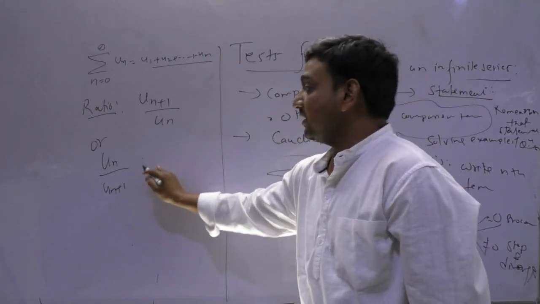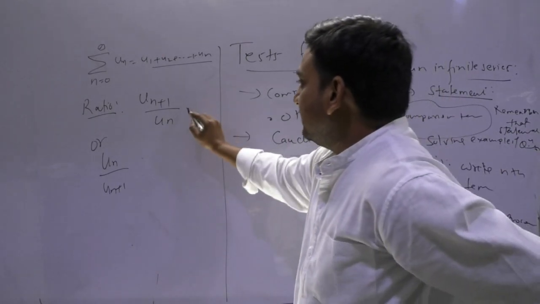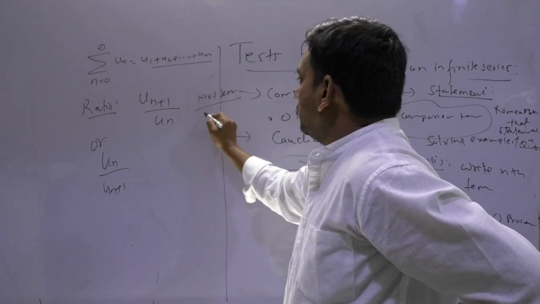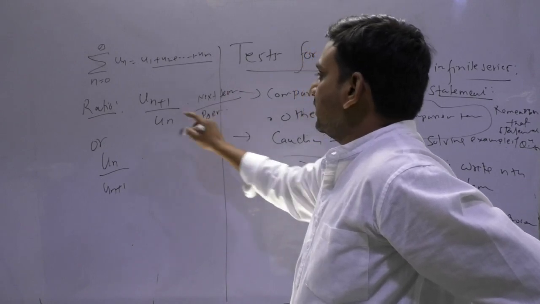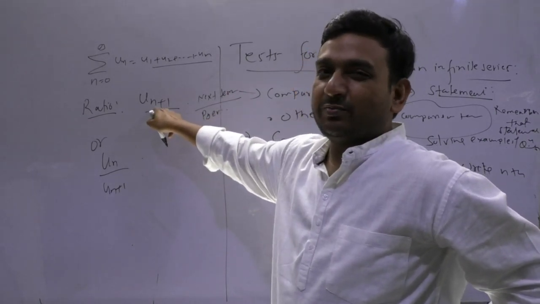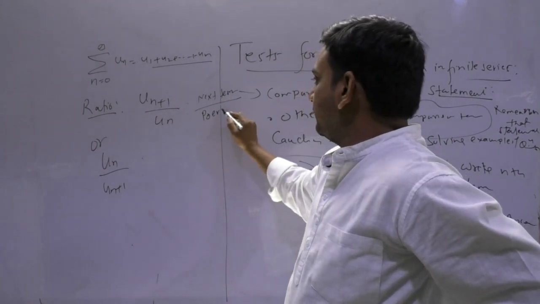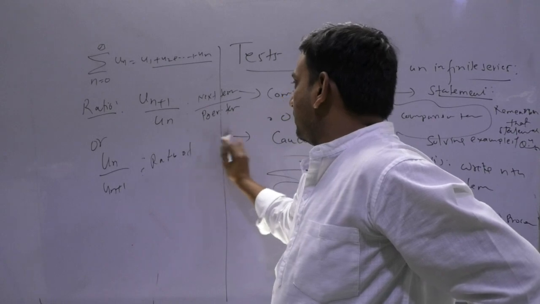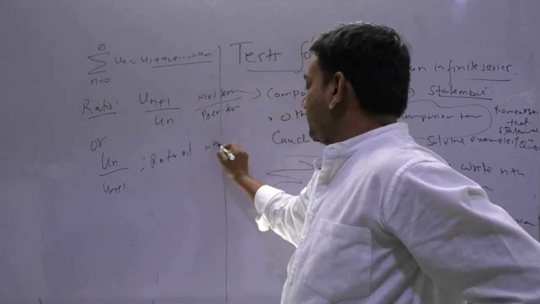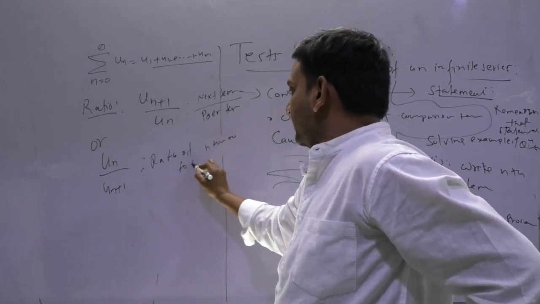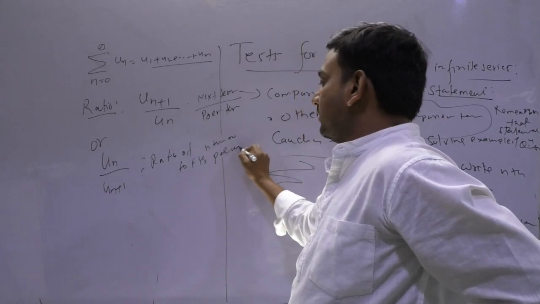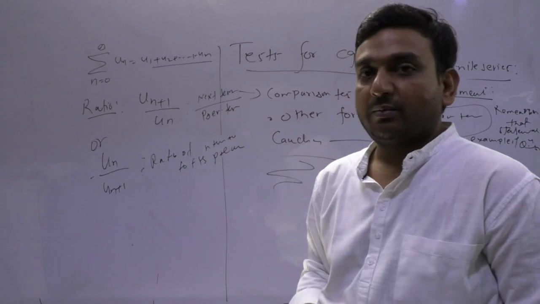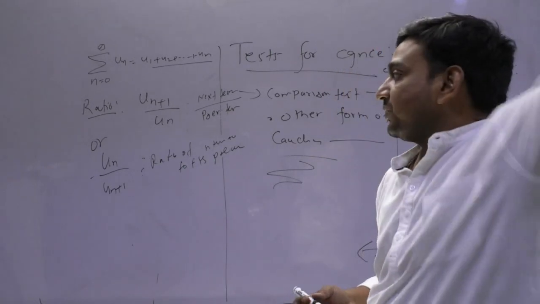So dear, listen carefully: this is the ratio of the next term to the previous term. un plus 1 is the n plus 1th term, and this is the nth term. This is the ratio of the nth term to its preceding one. Fine, because you will have the ratio test here also.